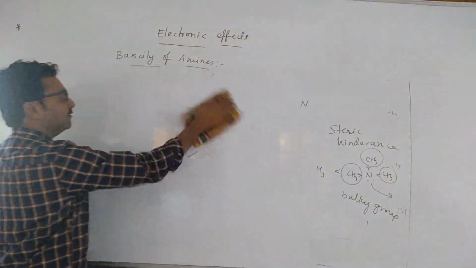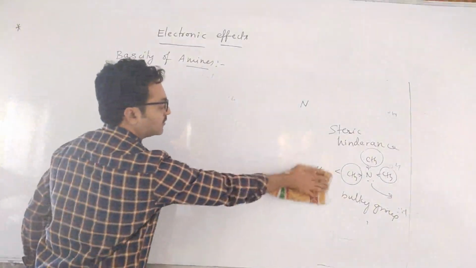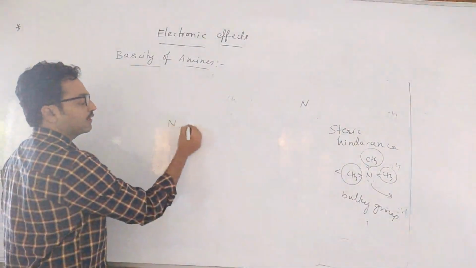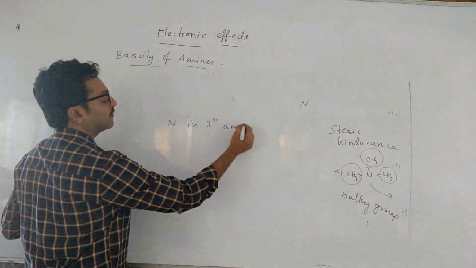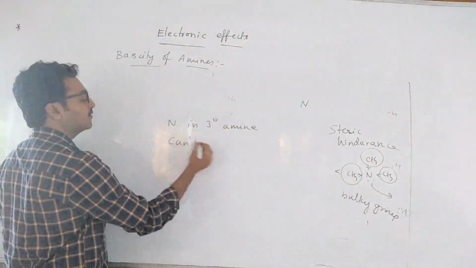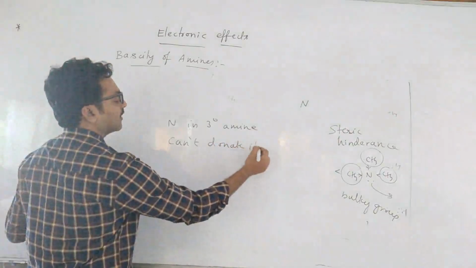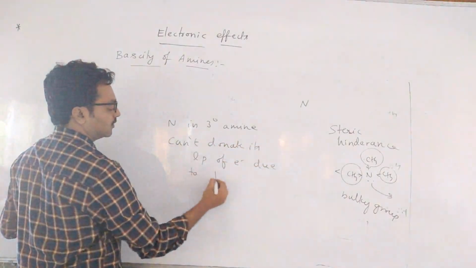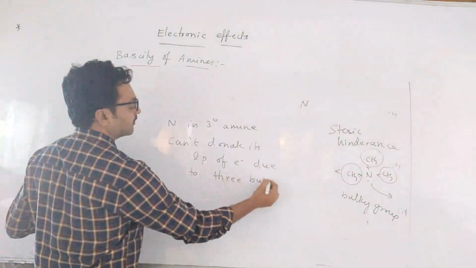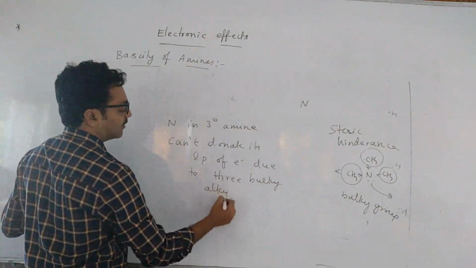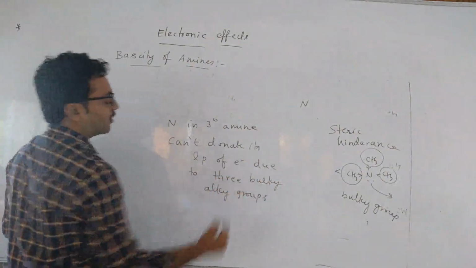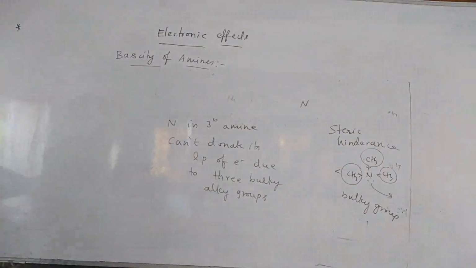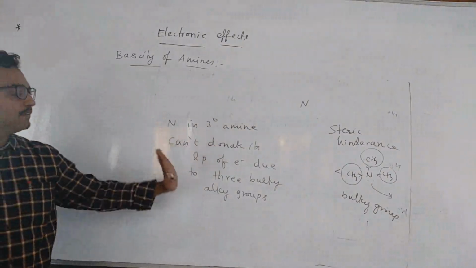Nitrogen in a tertiary amine cannot donate its lone pair of electrons easily due to the 3 bulky alkyl groups. This effect is called steric hindrance or steric effect. Because of that, nitrogen in a tertiary amine cannot donate its lone pair.